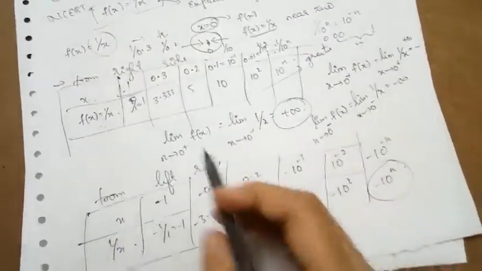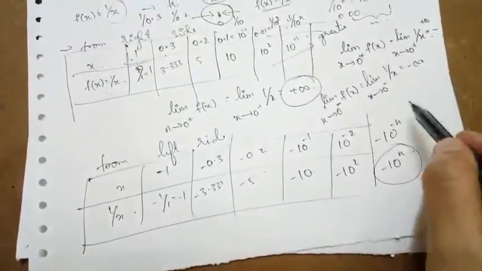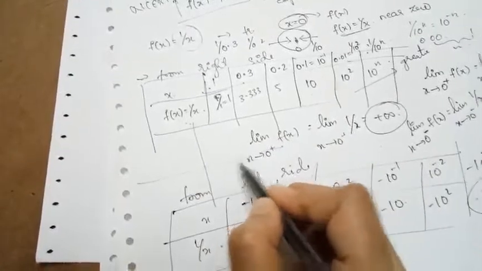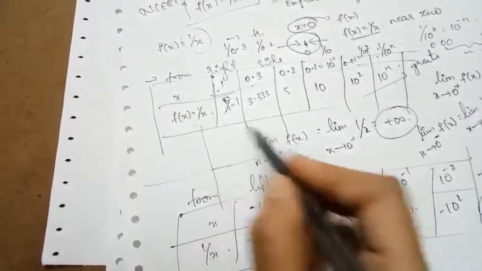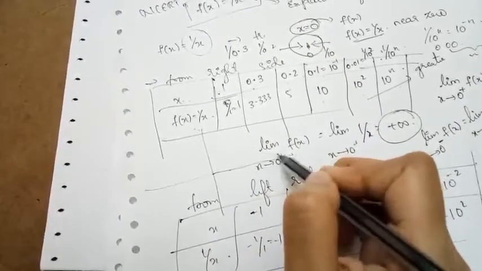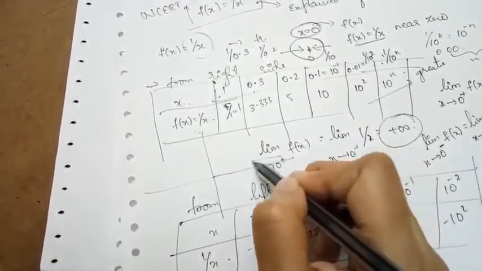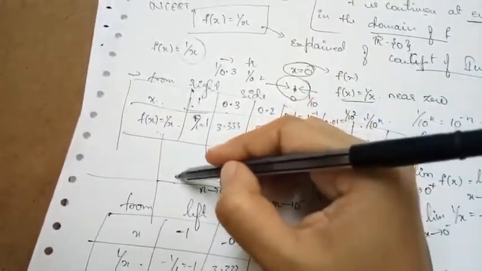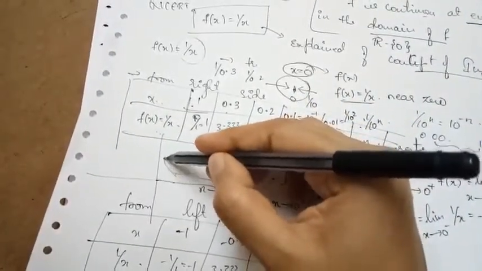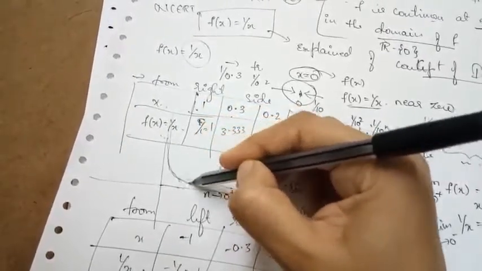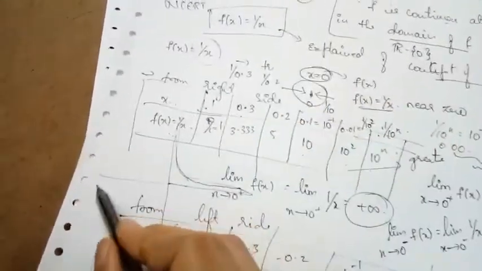So if I try to draw the graph of this function, to see how it grows as x is approaching towards 0, the function is 1 by x. So the graph of this function is nothing but like this. As x is approaching towards 0, you can see it is approaching towards 0, but it is not equal to 0. The value goes on drastically increasing. You can see the graph of the function like this.